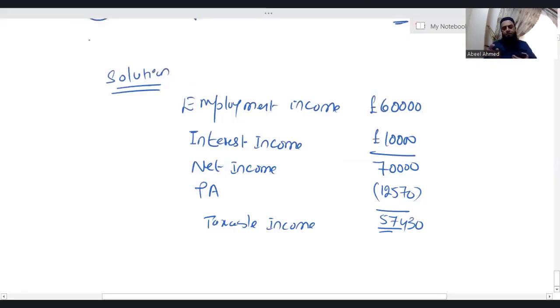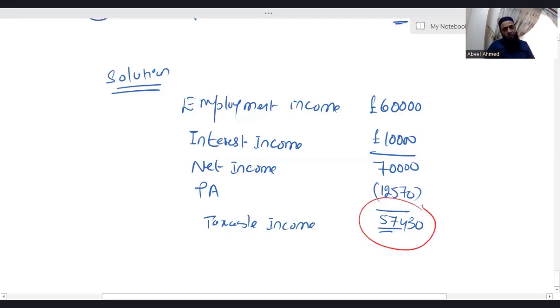Now, listen. How do we decide an individual's tax paying status? We don't decide by looking at the iPhone in his or her hands. We decide by looking at the amount. So look at the taxable amount, which is 57,430. Let me make a circle.